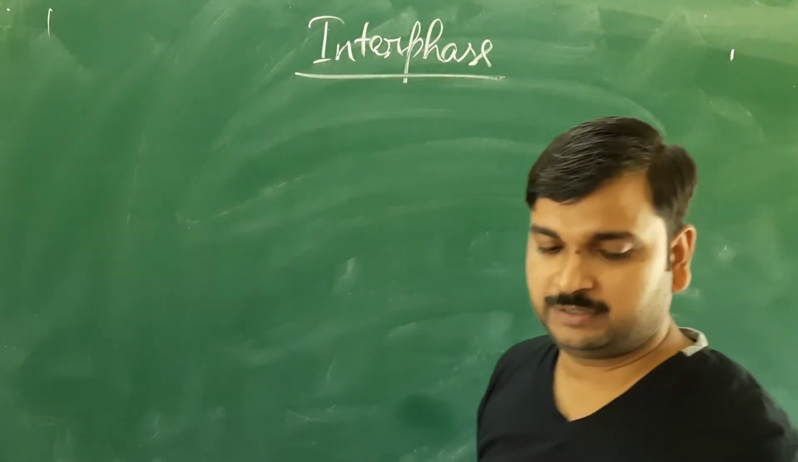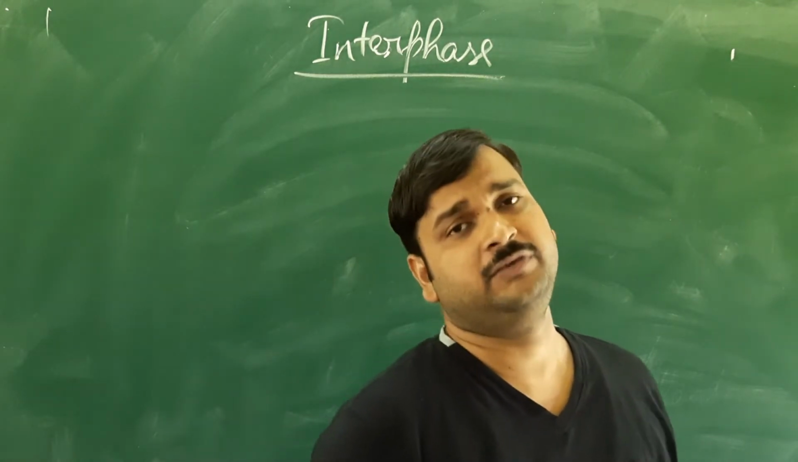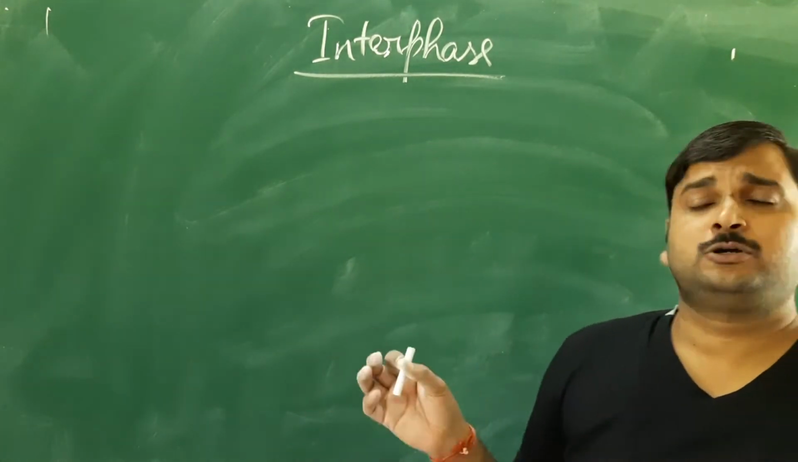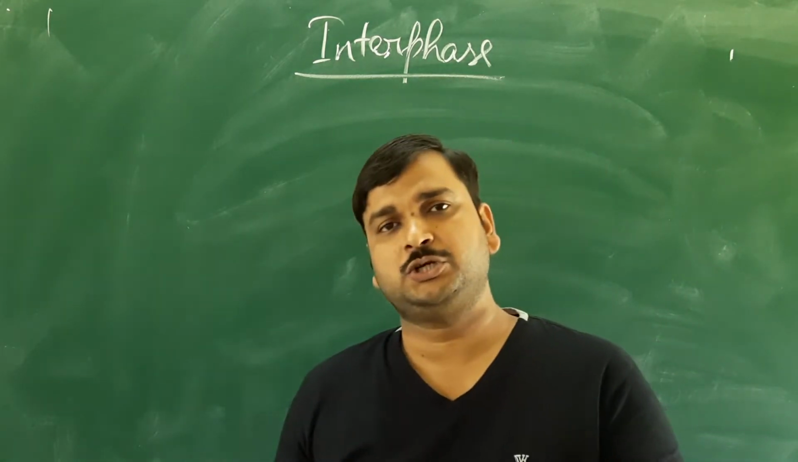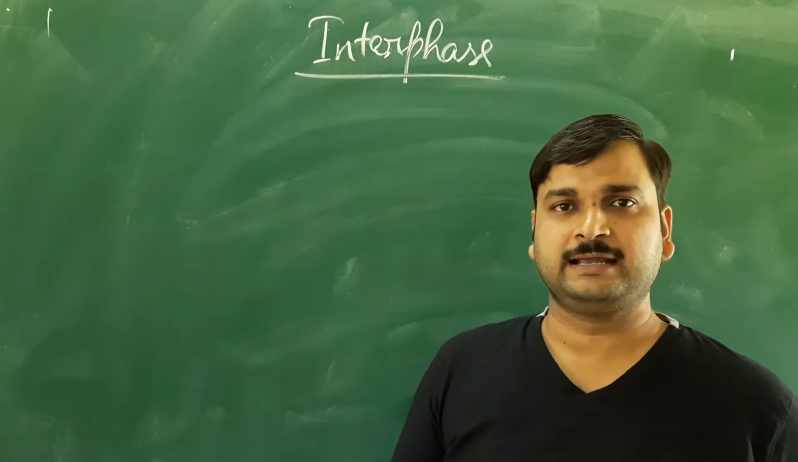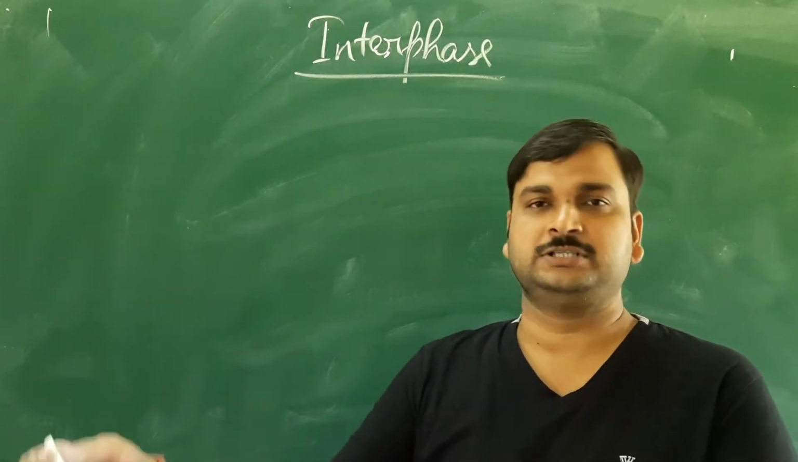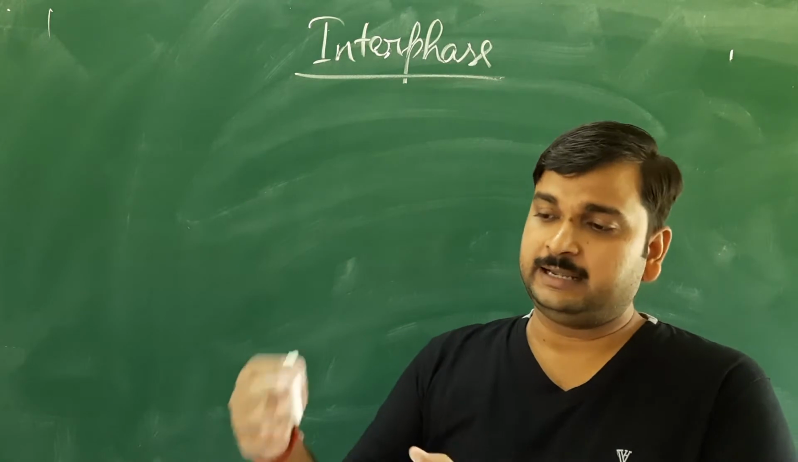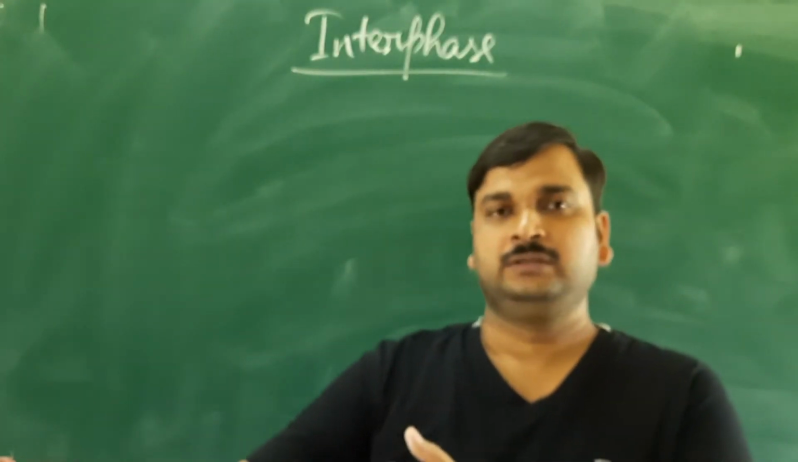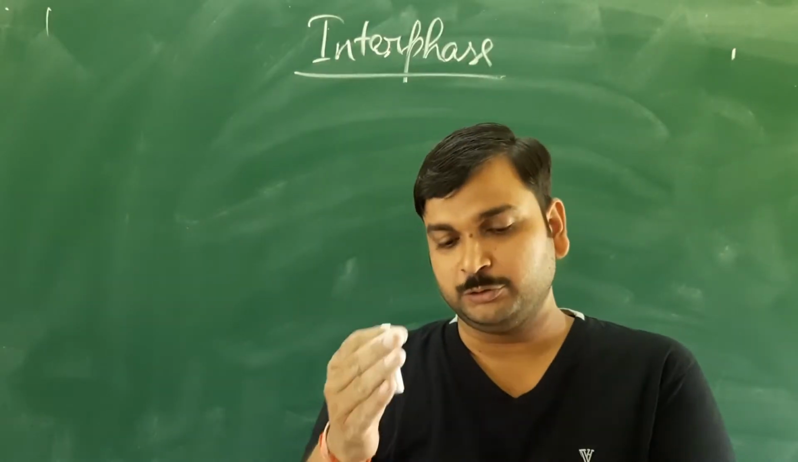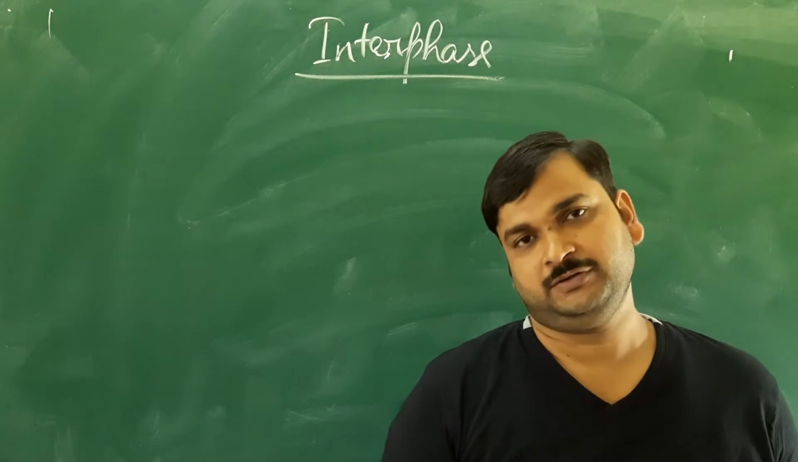Actually, where has this word interphase come from? It comes from the intermediate phase. Why is it called the intermediate phase? Because it is the phase between two consecutive cell cycles, the gap between the cell cycles. Suppose one cell has divided to form two daughter cells. When those two cells are formed, they will take some time before they again undergo division. So the duration between two consecutive cell cycles is nothing but the interphase.